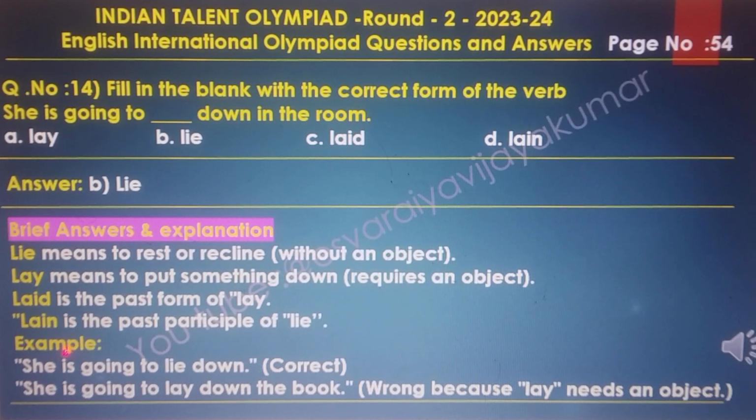Lay means to put something down, and requires an object. Laid is the past form of lay. Lain is the past participle of lie. Examples: she is going to lie down, correct. She is going to lay down the book, wrong, because lay needs an object. So the final answer is B, lie.